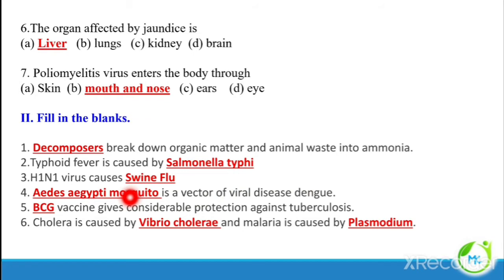So Aedes aegypti mosquito. Dash vaccine gives considerable protection against tuberculosis. BCG vaccine gives protection against tuberculosis. Cholera is caused by Vibrio cholerae and malaria is caused by Plasmodium.